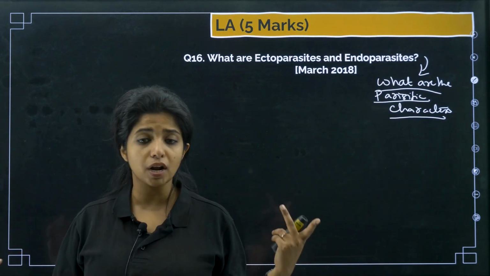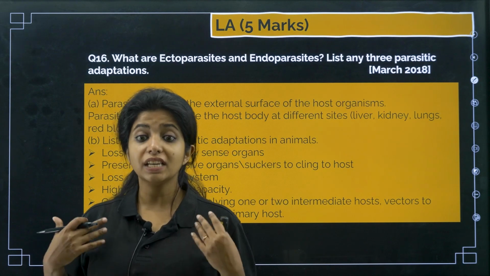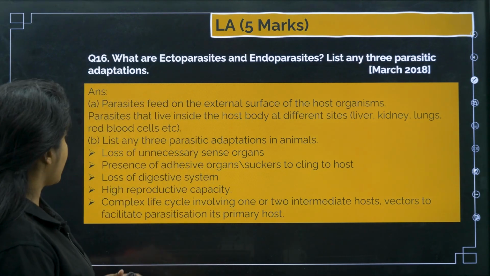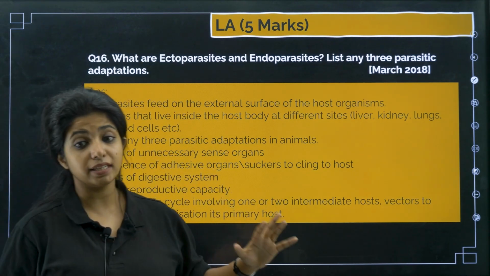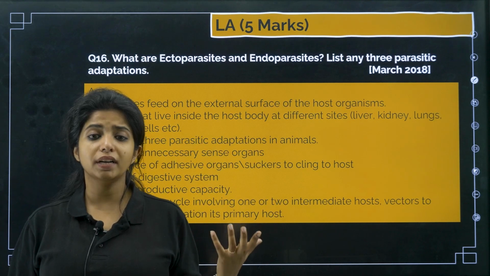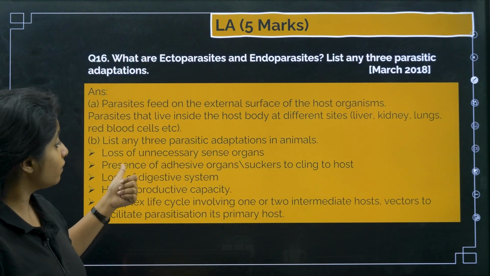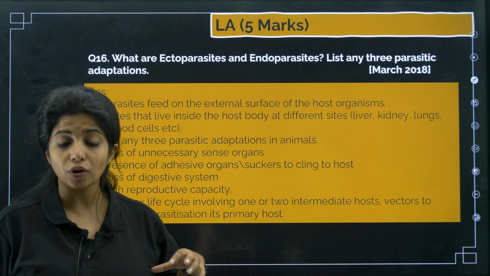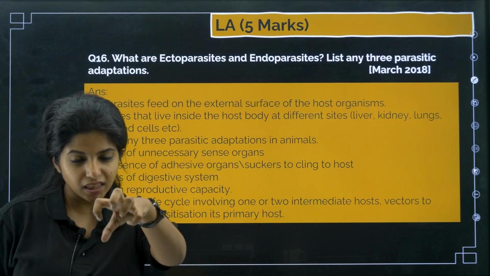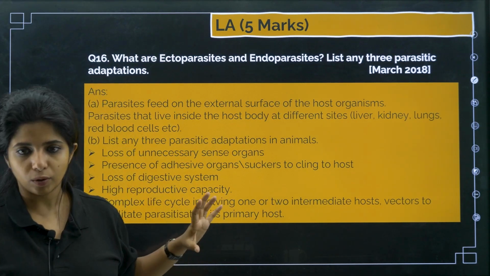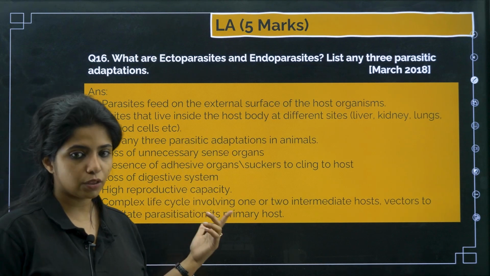They have high reproductive capacity, so they can reproduce and increase in number. They have loss of unnecessary sense organs, which they do not need. They have adhesive organs such that they can hold on and just stay there, suck the blood and do everything they want. Now, loss of digestive system, again they do not need it.